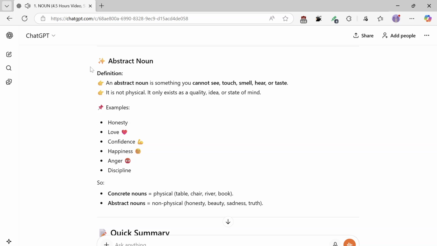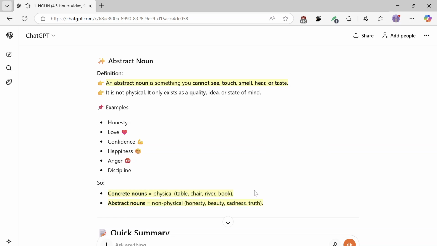Abstract noun definition. An abstract noun is something you cannot see, touch, smell, hear, or taste. It is not physical. It only exists as a quality, idea, or state of mind. Examples: honesty, love, confidence, happiness, anger, discipline. So, concrete nouns equal physical: table, chair, river, book. Abstract nouns equal non-physical: honesty, beauty, sadness, truth.